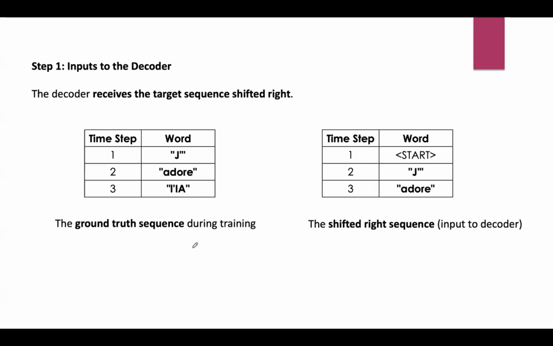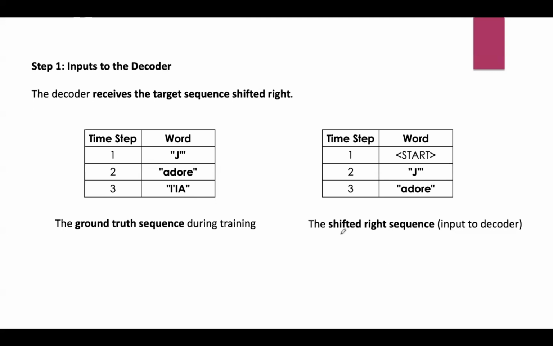So the ground truth sequence, that is the correct translation, is available during training, and the decoder does not receive the full ground truth at once. Instead, the target sequence is shifted right and fed into the decoder. You can see these tables here, with the time step and the corresponding word. This is the ground truth sequence during training, the correct French translation for the sentence I love AI. It is the expected output that the model needs to learn.